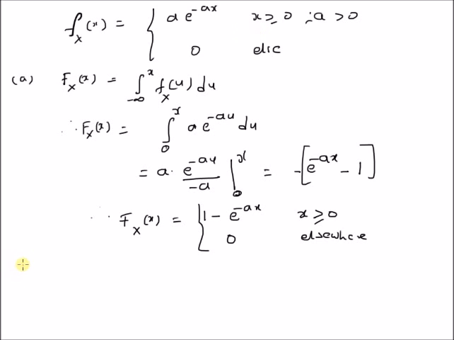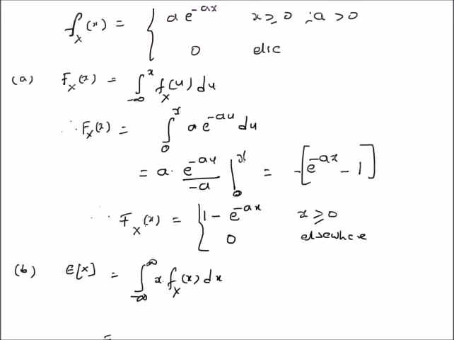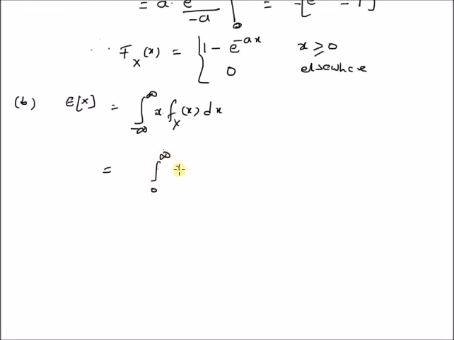Next we want to find the mean of this exponential random variable, E[X], the expectation of X, which is defined by the integral from minus infinity to plus infinity of x f_X(x) dx. Using the PDF of the exponential random variable, we have the integral from 0 to infinity of x a e^(-ax) dx. Since there are two functions of x, we use integration by parts.